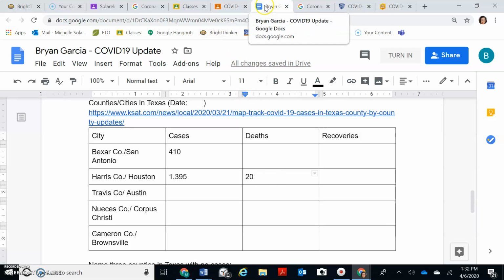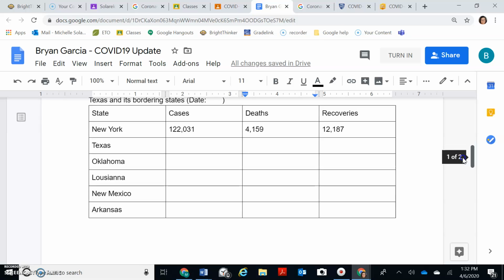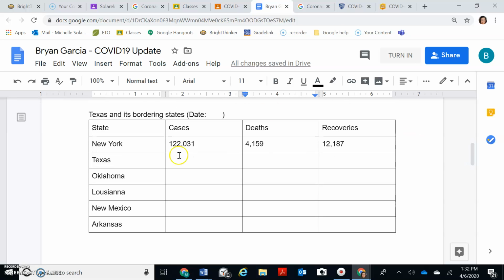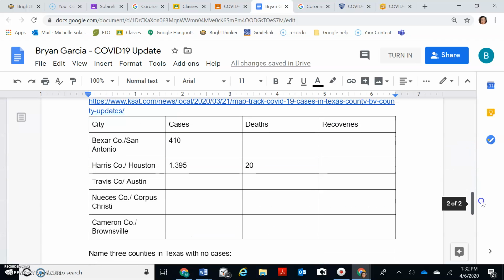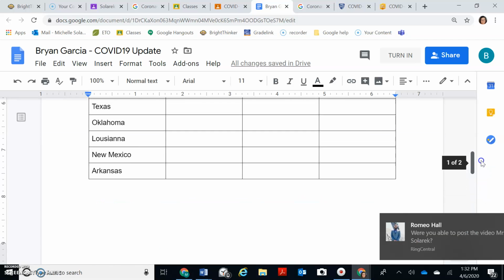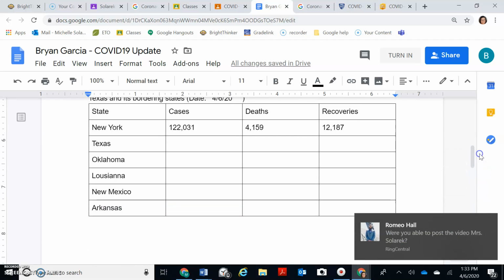Recoveries, it doesn't tell us. So if you're using this map, you can go ahead and leave it blank. Let's take a look at this. Don't forget to put your date in here. Today is 4/6. Because now I'm going to know what day you got your information from. No, we don't want to look at that. Let's look at this. Okay, let's look at this.